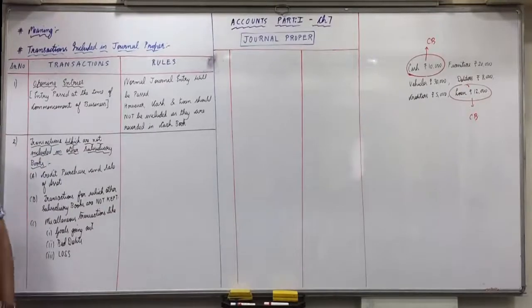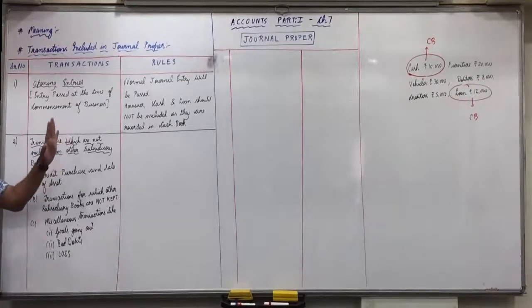Debit all expenses and losses. Loss by fire account debit 2,000. Goods go out, credit what goes out to purchase account 10,000. That will also come in the journal. Did you understand these transactions which are not included in other subsidiary books? No special rules. Normal journal entry. Here we follow the rules of personal, real and nominal.